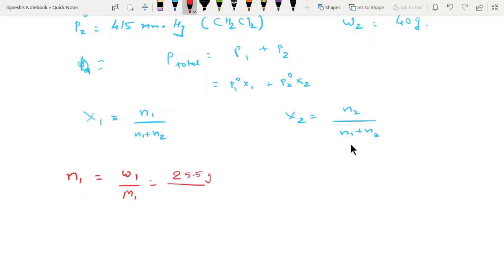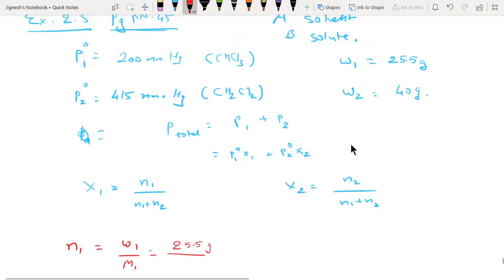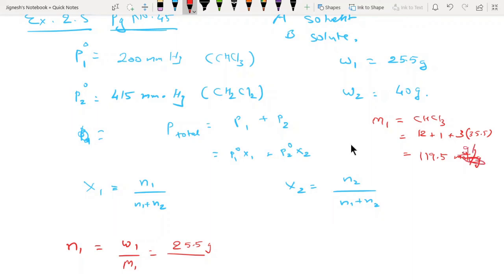Okay, and what is the weight of chloroform here? What is the molecular mass of chloroform? So M1, that is chloroform CHCl3, is equal to 12 plus 1 plus 3 into 35.5. Total will be 119.5. So this will be one of the factors, 119.5 gram per mole, sorry, it will be gram per mole.